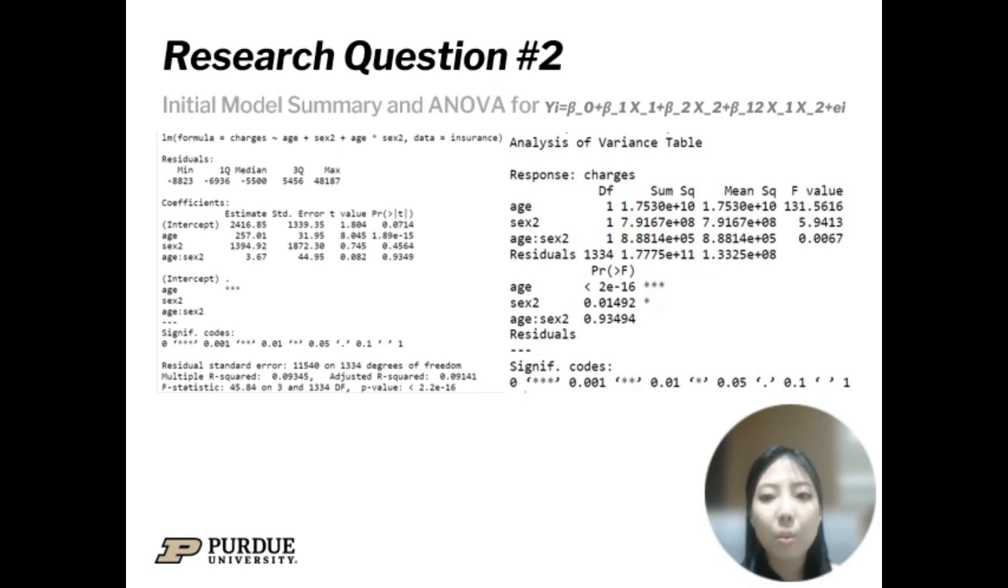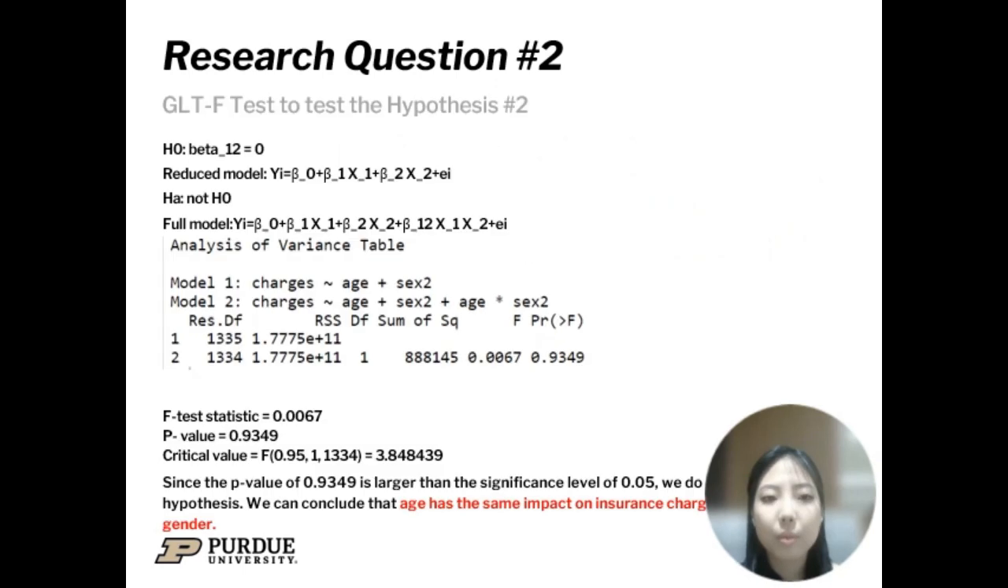However, from the ANOVA output, we can see that while the variables age and sex are significant in predicting insurance charges, with a p-value of less than 0.05, age times sex has a p-value of larger than 0.05, and we can conclude that it is insignificant. First, to test if age has the same impact on insurance charge in females and males, we use the GLT-F test. And here for the null hypothesis, we set beta 1,2 equal to 0. The figure above shows the ANOVA output for the GLT test. And since the p-value of 0.9349 is larger than the significance level of 0.05, we do not reject the null hypothesis. And we can conclude that age has the same impact on insurance charges regardless of gender.